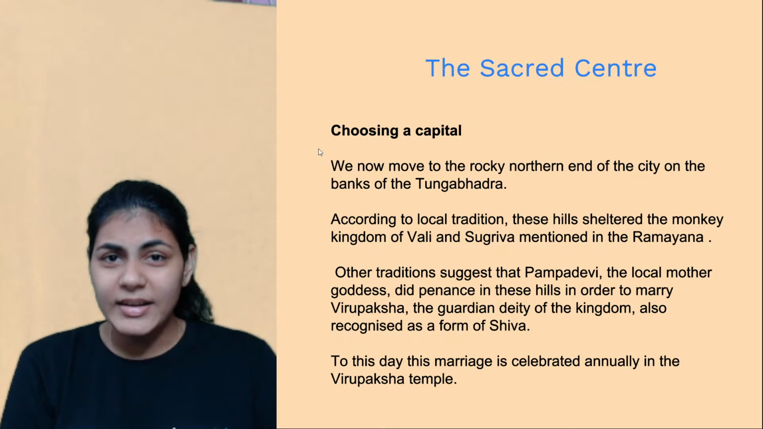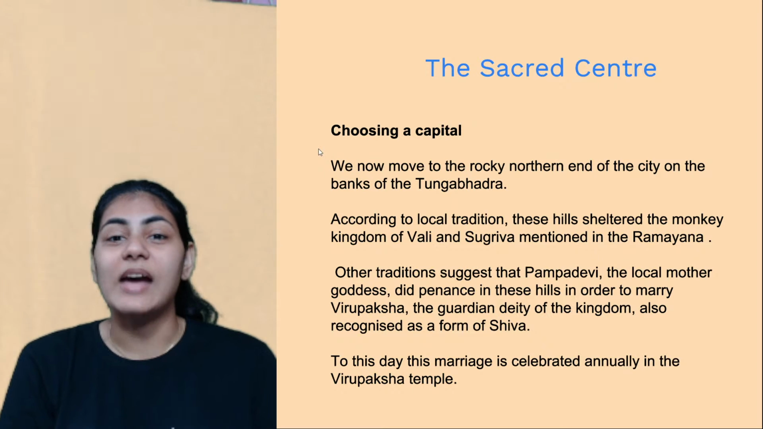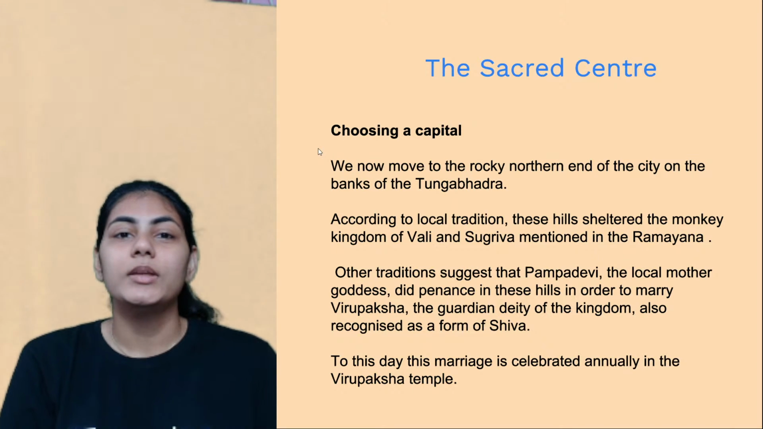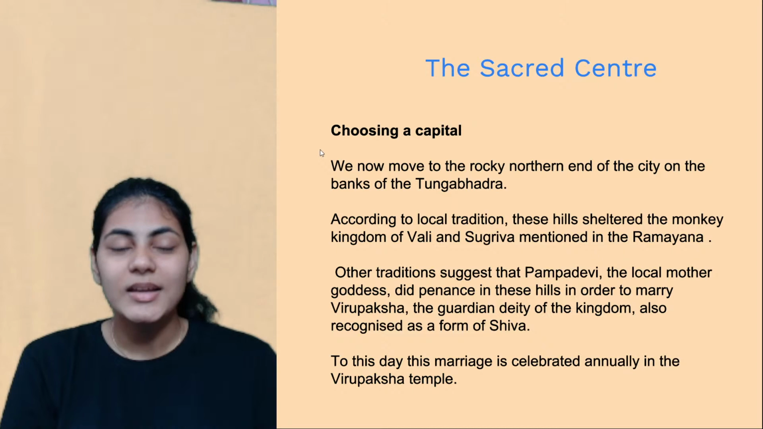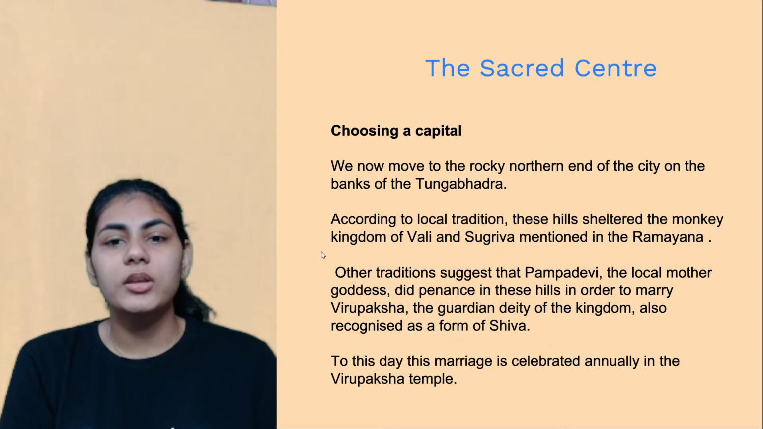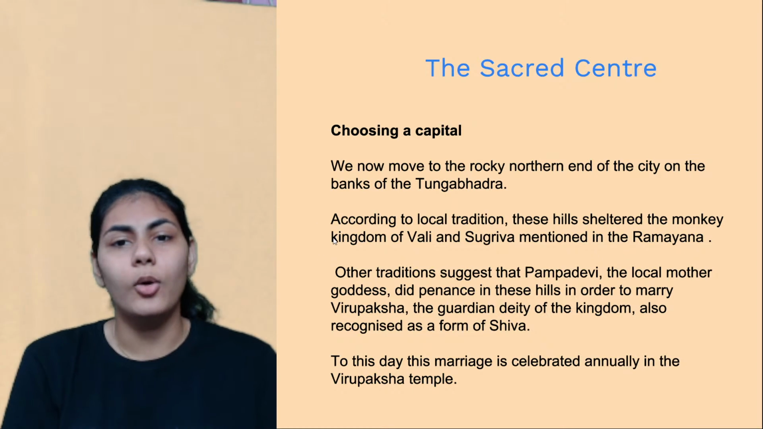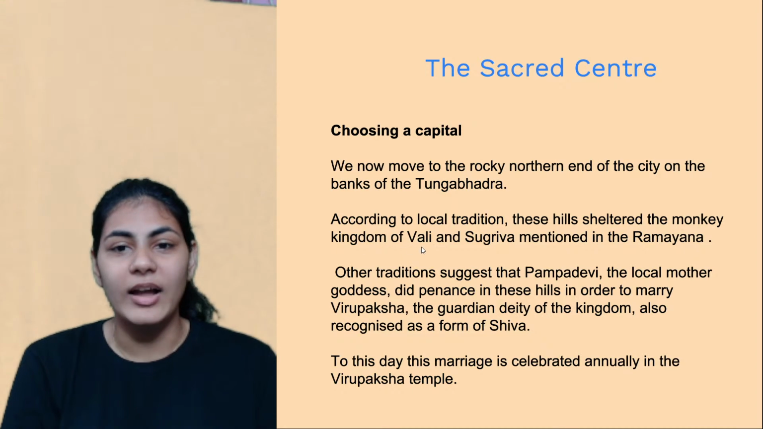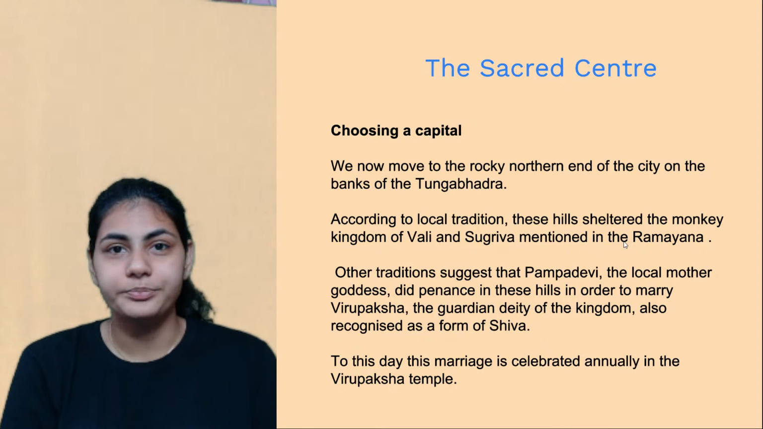Again, I highly urge you all to go back to your textbook and have a look at the maps. You locate where the Tungabhadra river is, and that is the northern end of the Vijayanagara city. It's basically all the plateau region, the peninsula plateau. That is why it's very rocky, with hills and all. And according to the local oral traditions, these hills sheltered the monkey kingdom of Vali and Sugriva mentioned in the Ramayana.